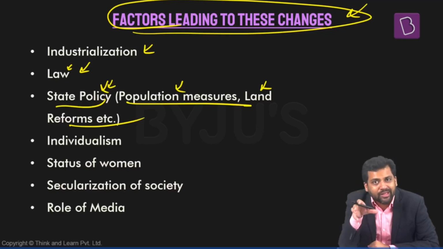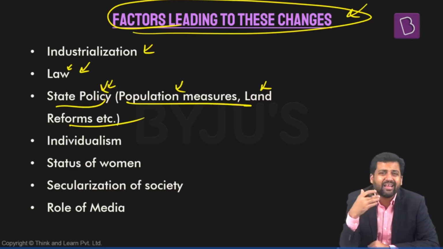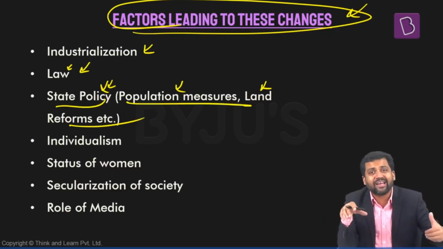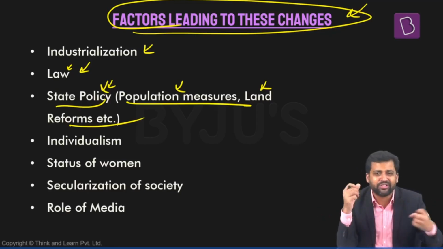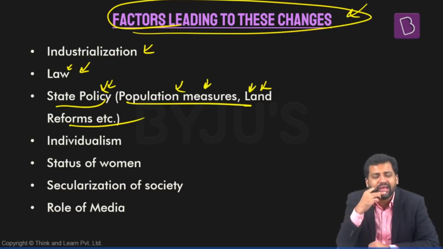Whether the property can be held together, if there are certain kinds of ceilings, then again, some families will find different ways to circumvent that. Right, they will maybe register property under the name of different brothers, and this can act as a spark for the family to disintegrate. So what kind of land reform measures, that also has a bearing.